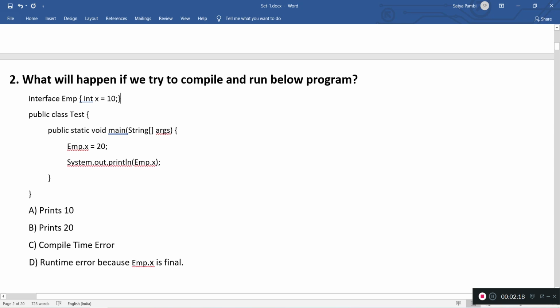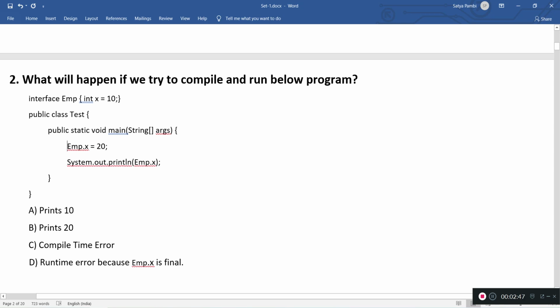This is a class test with a main method, and inside the main method we are trying to access the x value from employee emp and assign the value 20, and then print emp.x, the interface value. So first thing, is it going to compile or not, and if it compiles, what is the expected output?